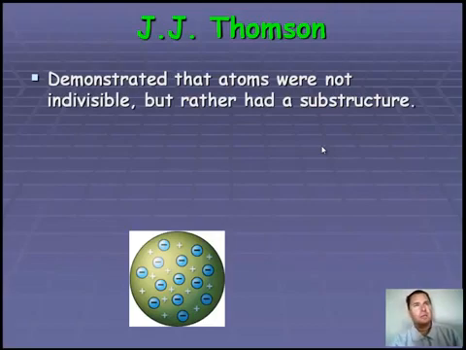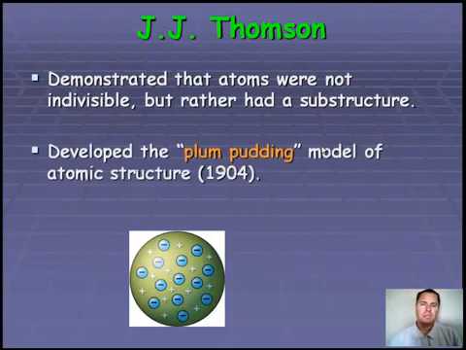And by discovering electrons, he discovered the fact that atoms were not indivisible, but they could be subdivided. So the first of the subatomic particles, meaning smaller than atoms, was the electron. And from this he developed what we call the plum pudding model. I don't know what plum pudding is, so I think of it as chocolate chip cookie dough.